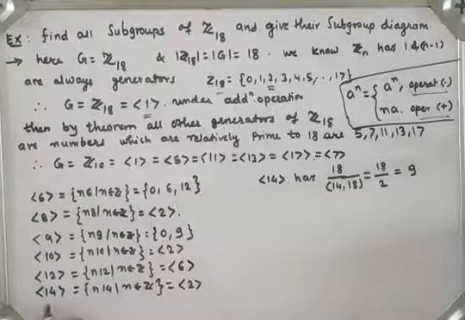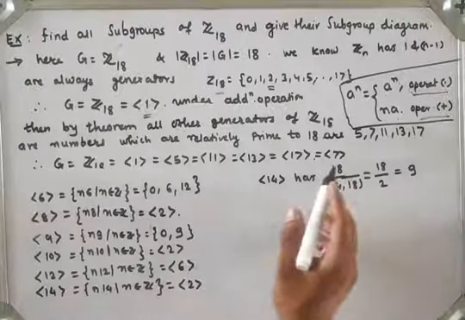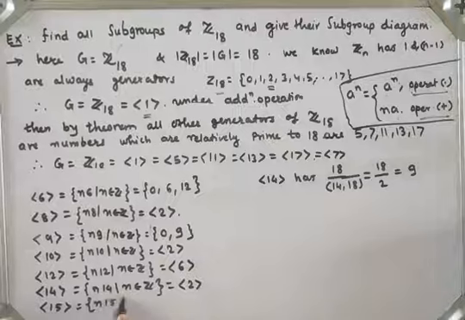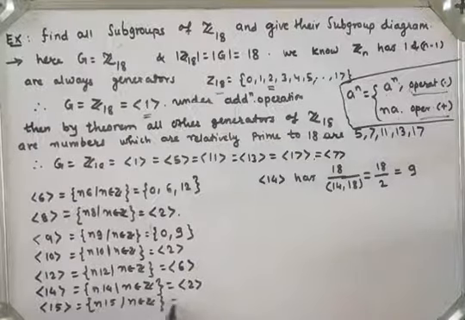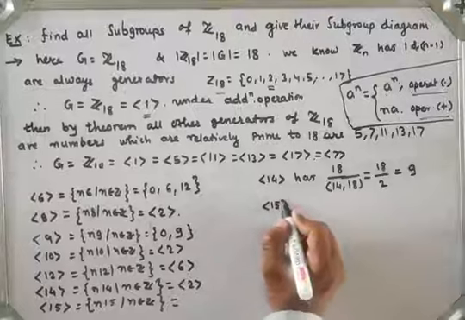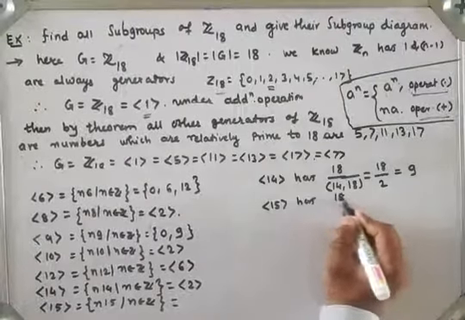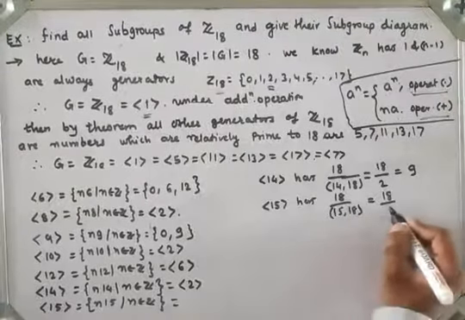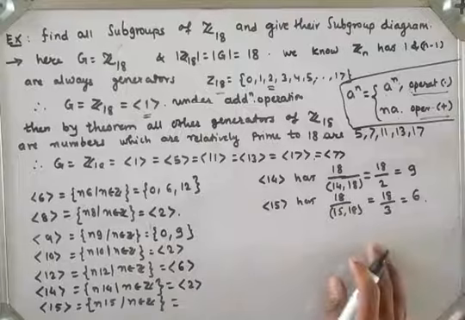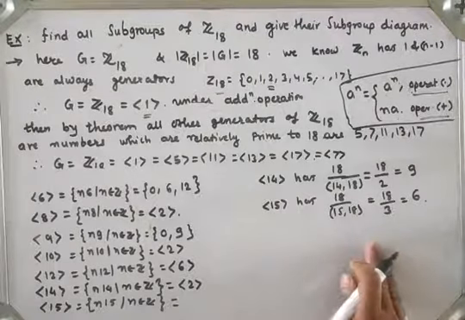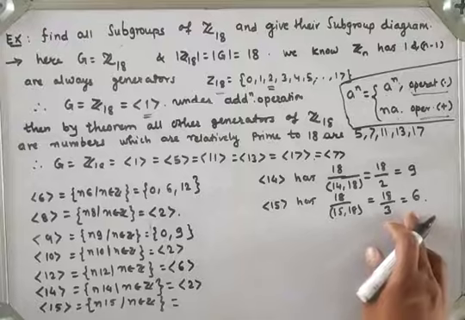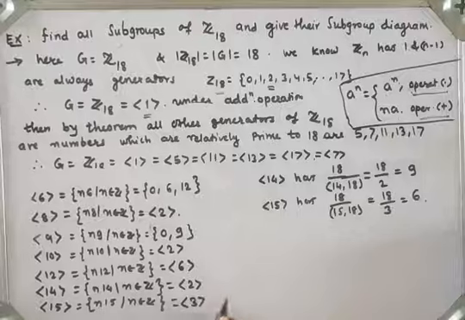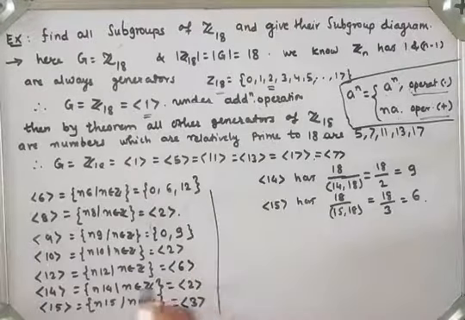Next is 14, next 15. So generator 15 has elements n into 15 such that n belongs to the set of integers. Let us see how many elements are in generator 15. It has 18 upon the GCD of 15 and 18. The GCD is 3, so total 6 elements. Which group has 6 elements? We have seen, it is the same as generator 3, right?